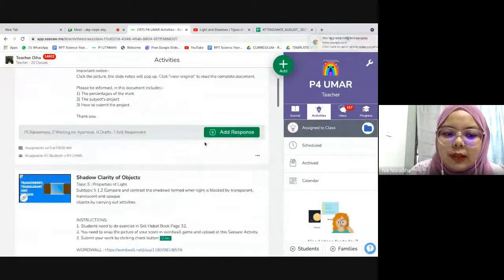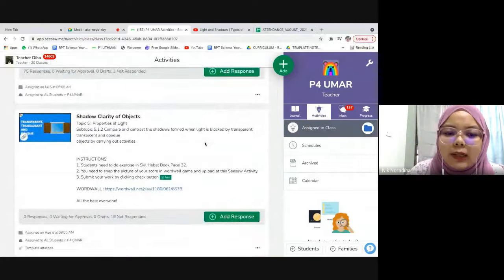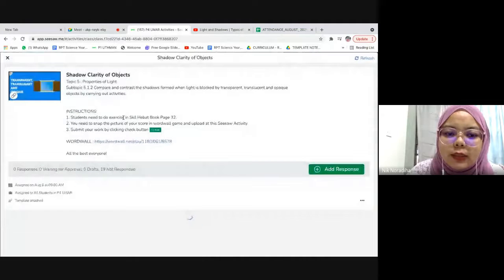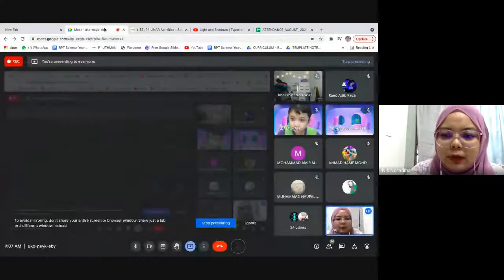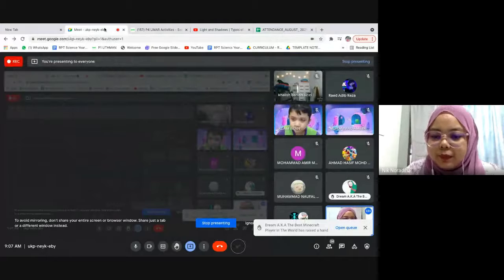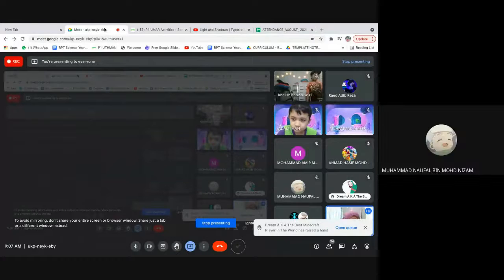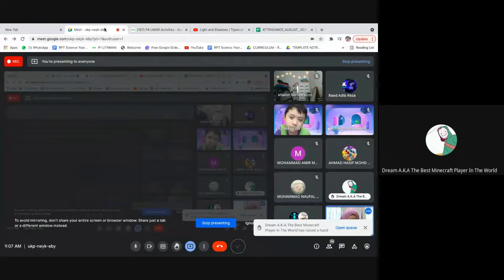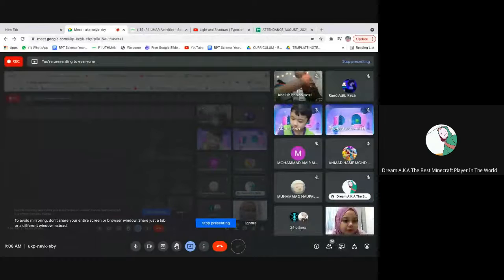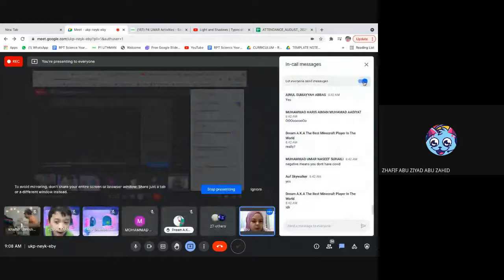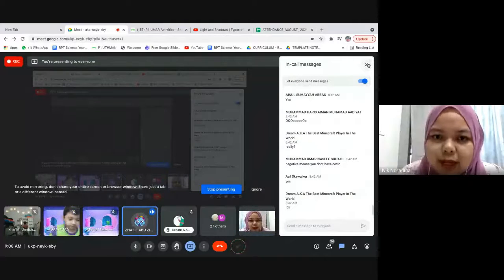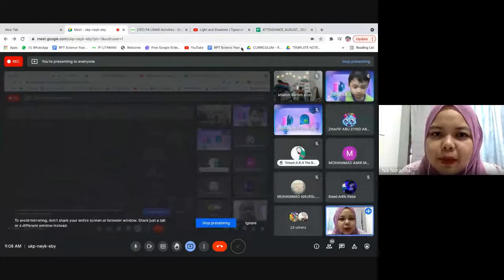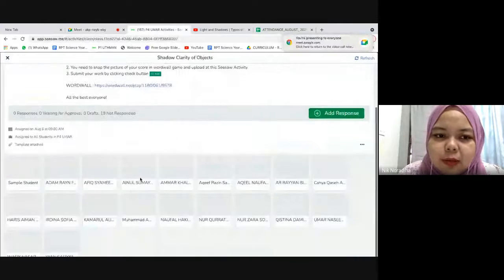Those who do not have the Skill Hebat book, teacher already uploaded it in Seesaw as well. Do we need to do page 32 only? Page 32, then after you're done, please complete the activity in Seesaw.